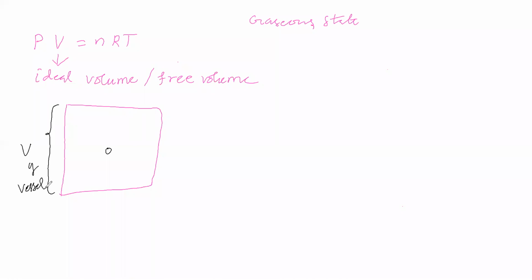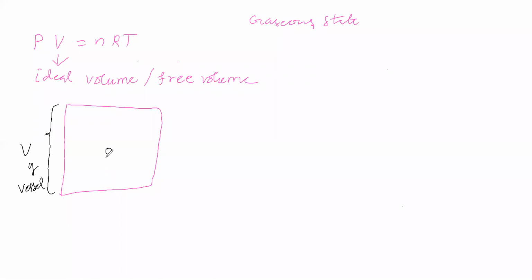What do you say? Now, we have taken this vessel. This vessel volume is some V value. In this vessel, only one gas molecule is present. Now, this gas molecule gets what volume for free movement? Is the free volume equal to volume of vessel, or less than volume of vessel, or greater than volume of vessel? What do you say? Which value do you say?